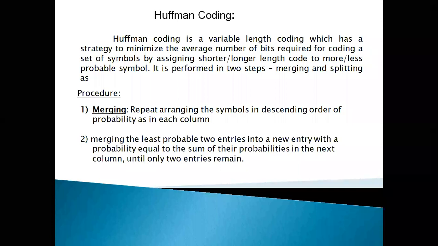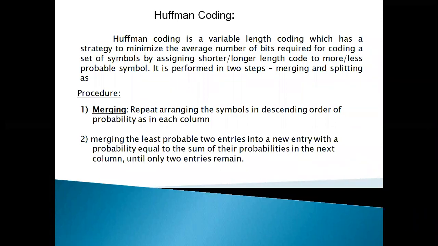So, the Huffman code is one of the source coding techniques. The basic principle is merging and splitting.